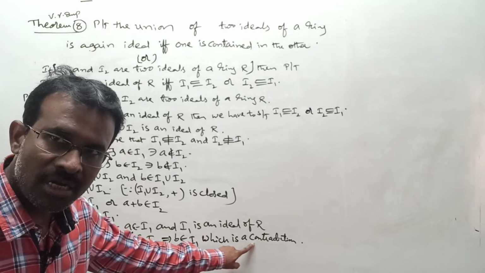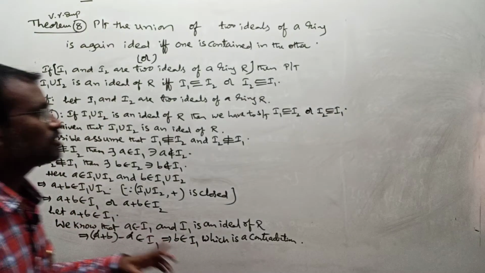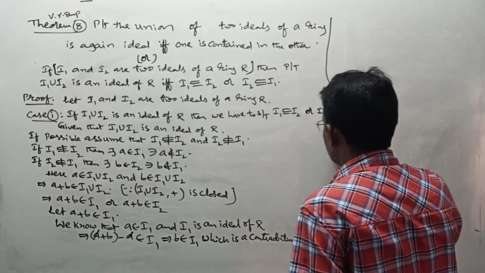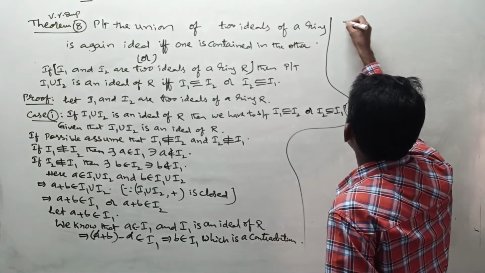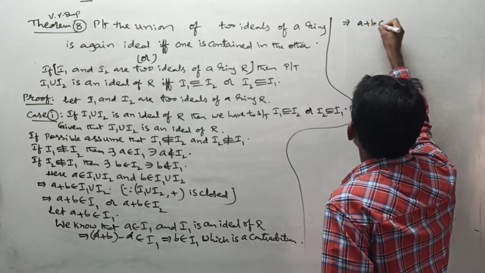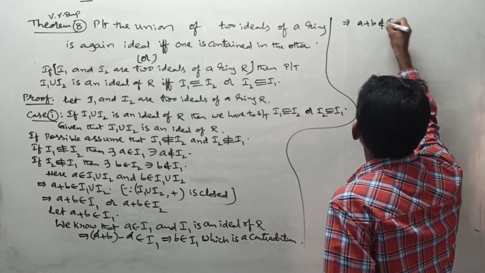The reason for getting this wrong condition is that A plus B belongs to I1 is not possible. That means here, what do we say? This implies A plus B does not belong to I1,